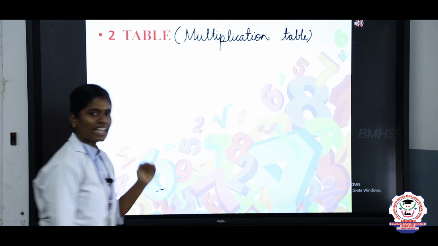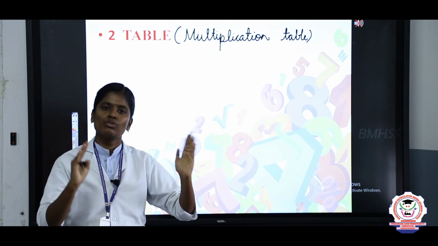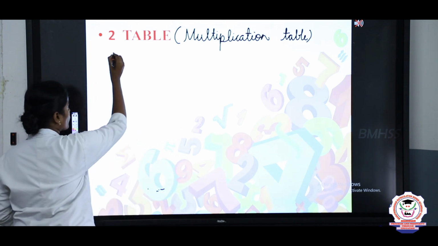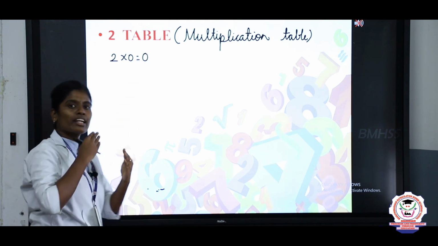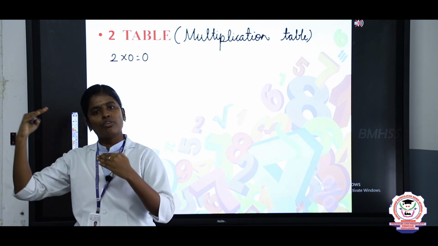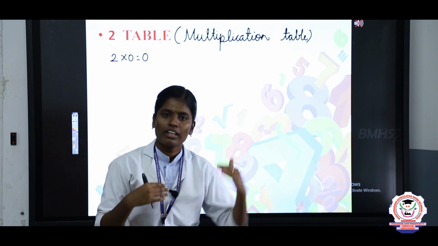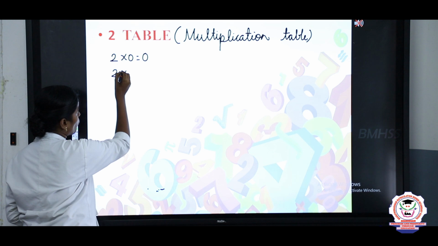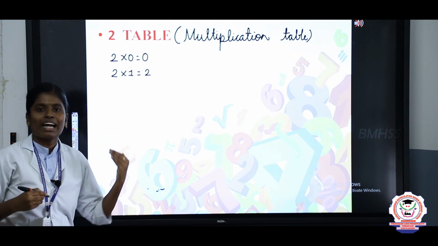So, listen, while starting the table, first you should start at 0. 2 zeros are 0. So, 2 times 0, you are getting the answer 0. So, write 2 zeros are 0. Next, you will write the continuous natural numbers: 0, after that 1, 2, 3, 4, 5, 6, 7, 8, 9, it goes on, and this is the 2 table. Continuously you write 2. Next, you will take 2 ones are 2, that is 2 times 1. So, the answer is 2.